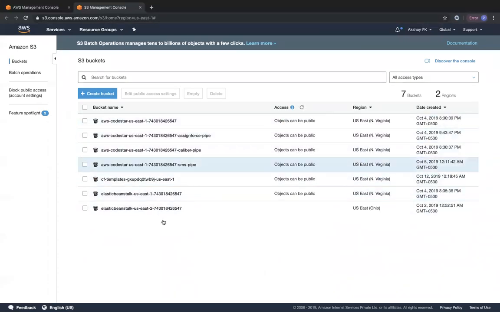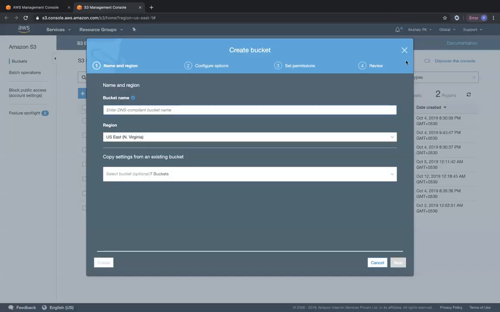So I have some of the buckets with me, but right now we are going to look at how to create a new bucket, how to place it within a region, look at all the access control lists and all that, and then go ahead and upload an object. Okay, look at different access policies that we can have. So I'm going to go ahead and create a new bucket.